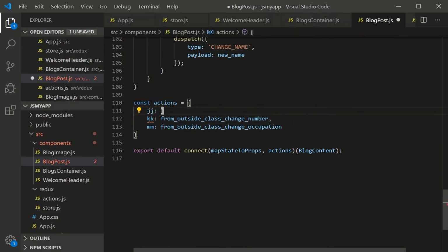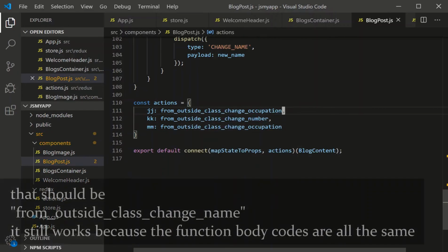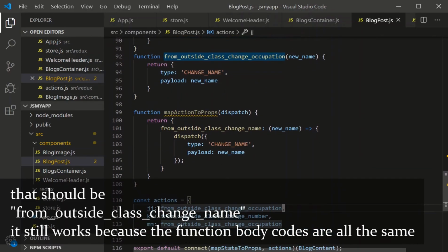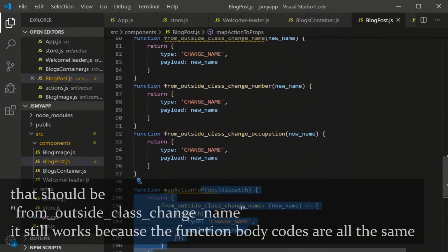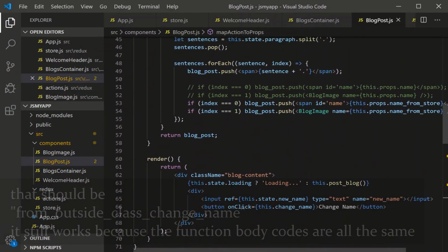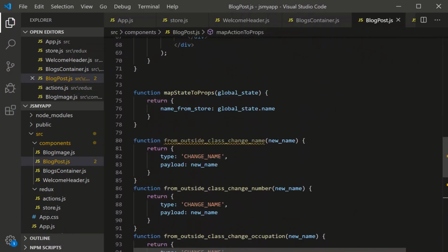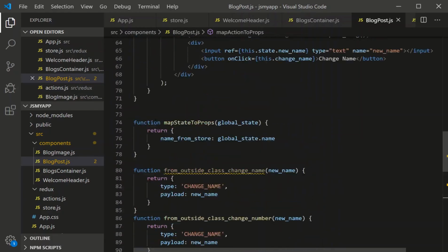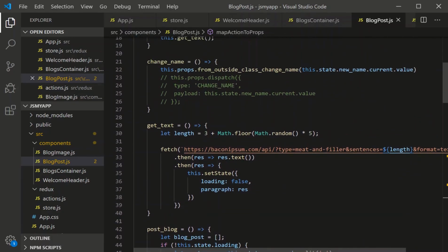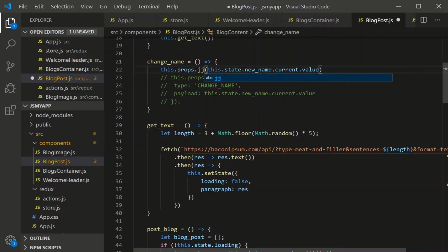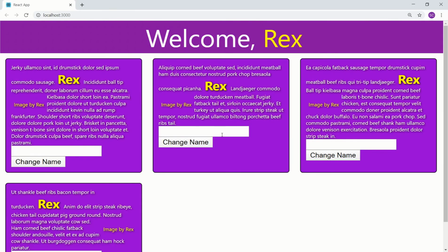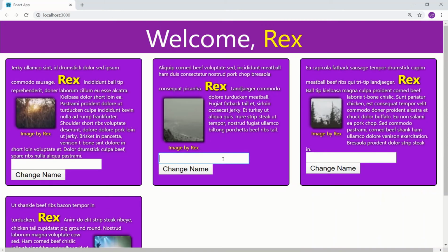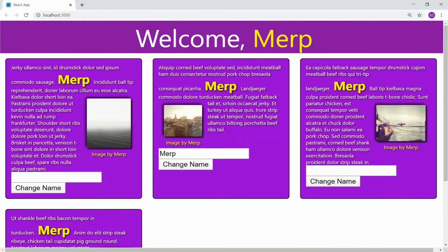So we're going to delete this. We're going to go back to from outside class change name, and there's a comma there, and we're wired actions. So this guy's not being used. We can keep that. So let's go back to our front page. Actually, no, here. So we redefine those actions as JJ, KK, MM. So instead of from outside class change name, JJ, just like that. So let's go back to the front end. Let's see if we influence the global state. Let's just say, I don't know, MERP. There we go, change name. And we're getting a change on the global state.